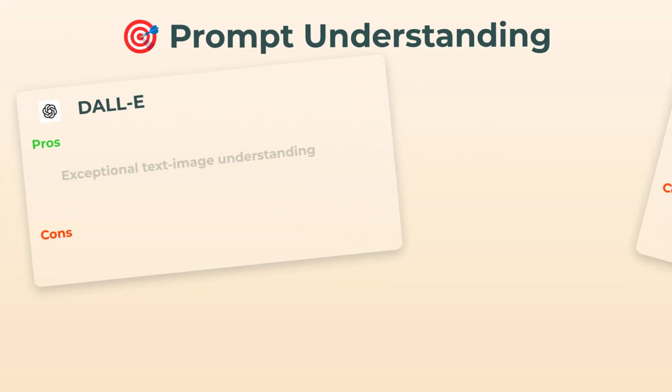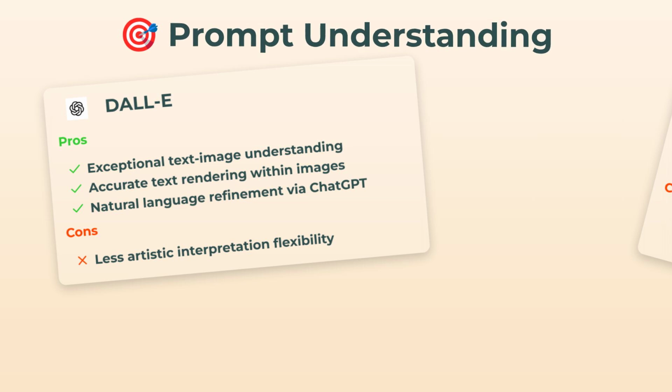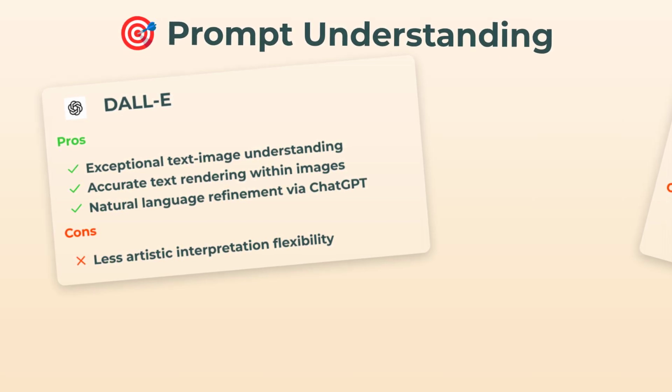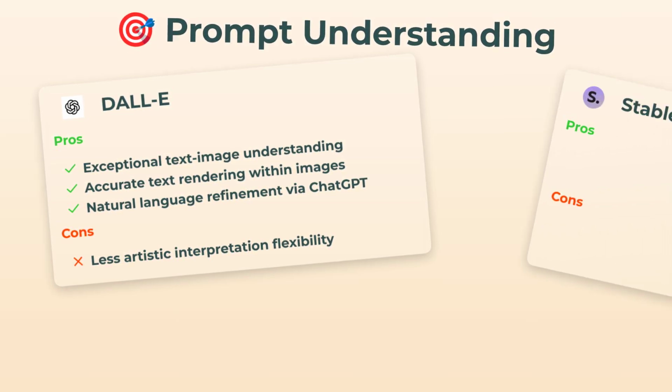Moving on, let's chat about prompt understanding. DALL-E nails it here. Like, you give it your text and it just gets you. The way it puts language into images, especially stuff like text inside art, is genuinely next level. Plus, you can refine prompts naturally thanks to ChatGPT being part of the mix.